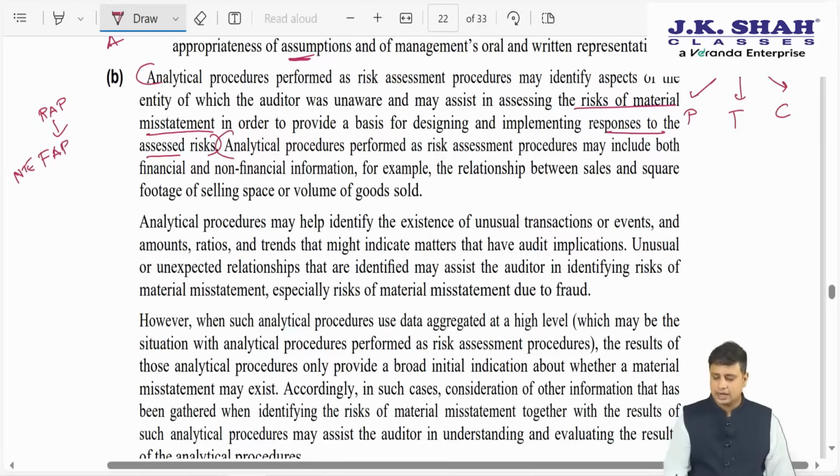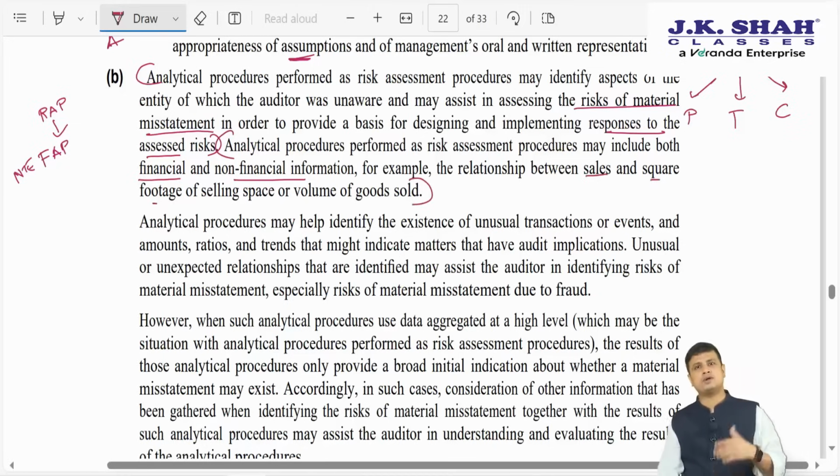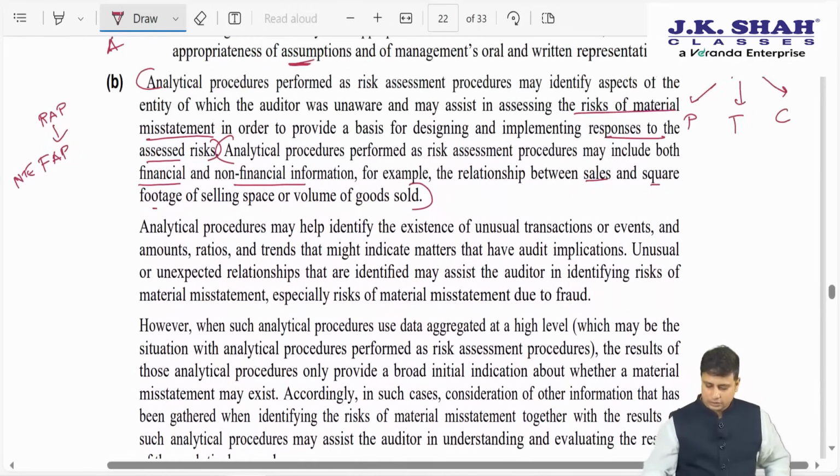Second, analytical procedure as risk assessment may include both financial and non-financial information. For example, relation with sales, square foot of selling space. So whenever we apply analytical procedures, we consider both financial and non-financial data. So this was point number 1. This was point number 2.